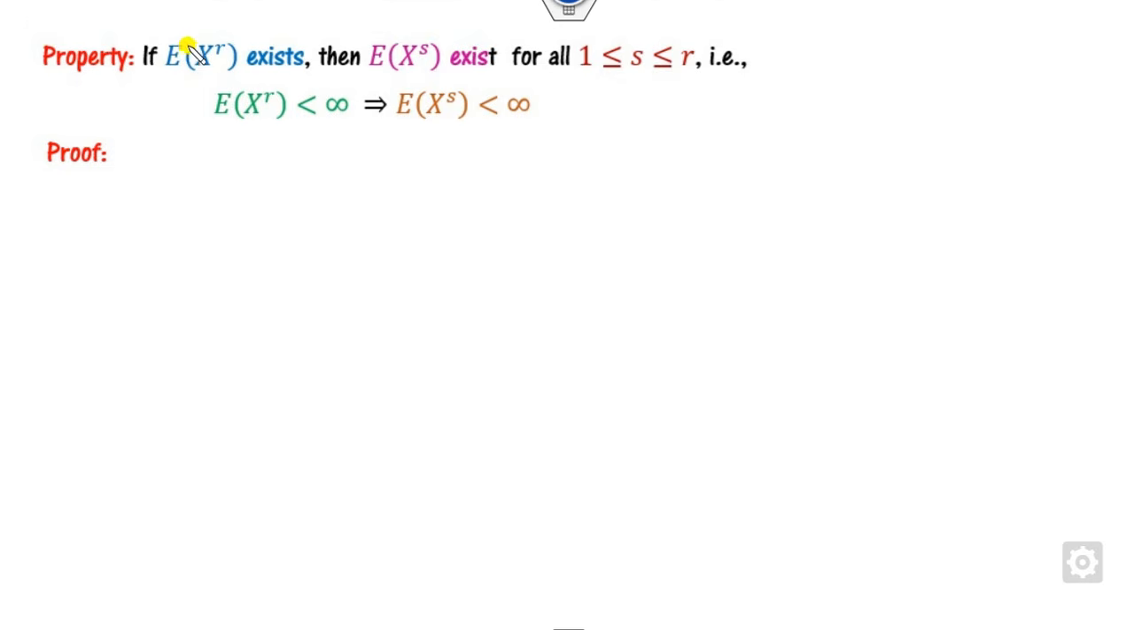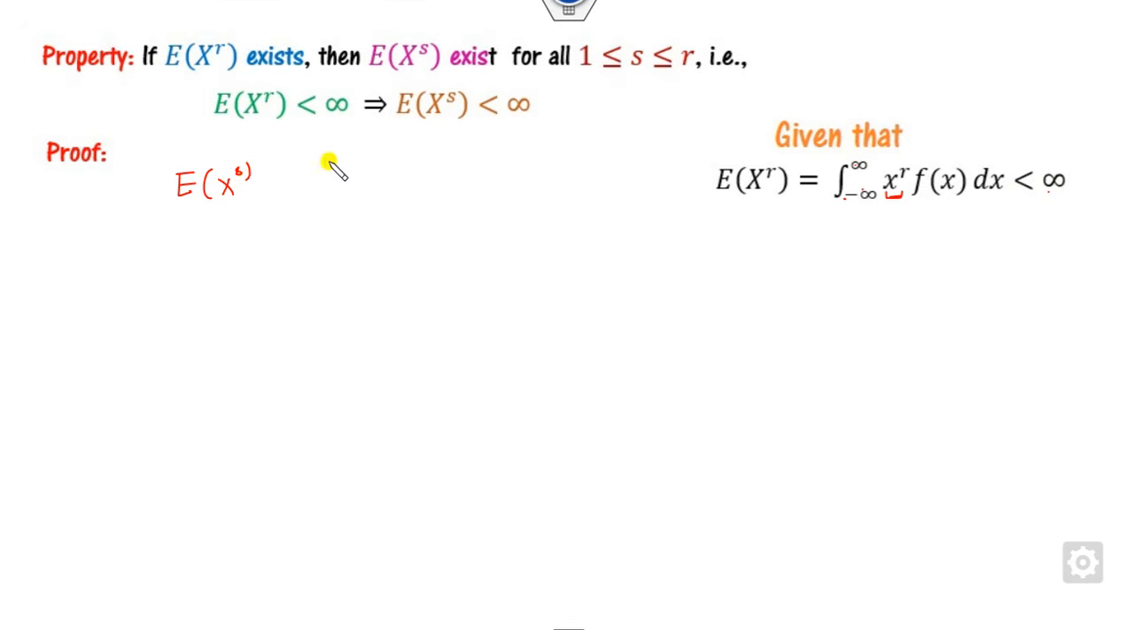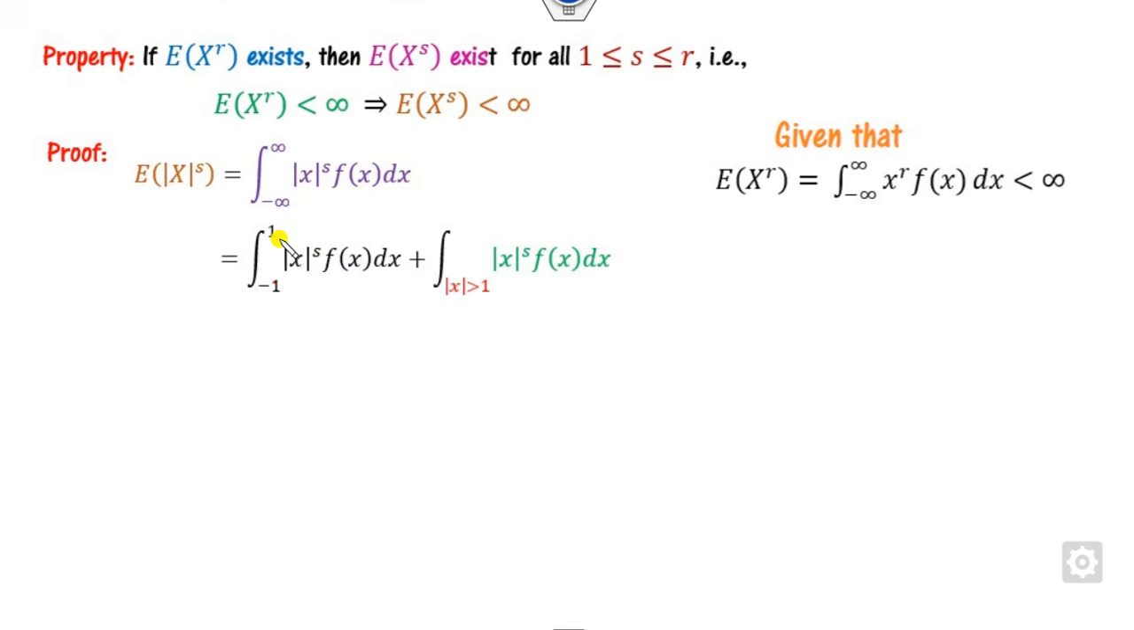Another result is: if you prove that the expected value of X to the power r exists, then the expected value of X to the power s, for all s less than r, always exists. What is the meaning of the expected value of X^r existing? It means the integration from minus infinity to plus infinity of mod x^r f(x) dx is finite. Now we can start with the expected value of mod X^s. In order to show its existence, we start from the mod of this. This is the definition. Now we can split this over two integrations, one from -1 to 1 and the other outside it.